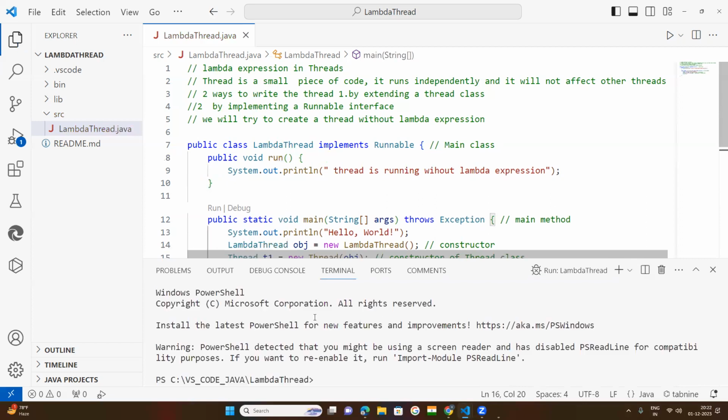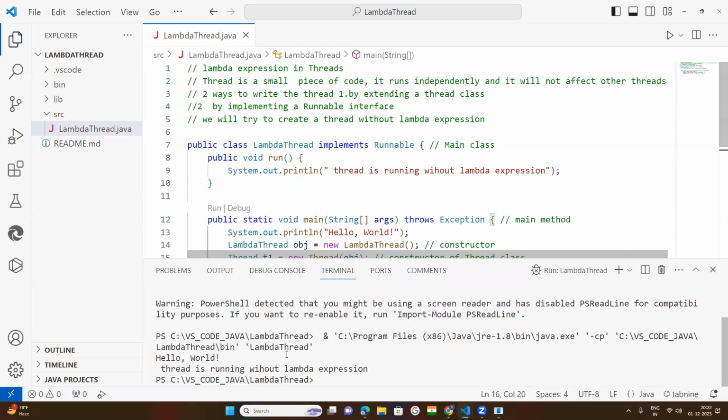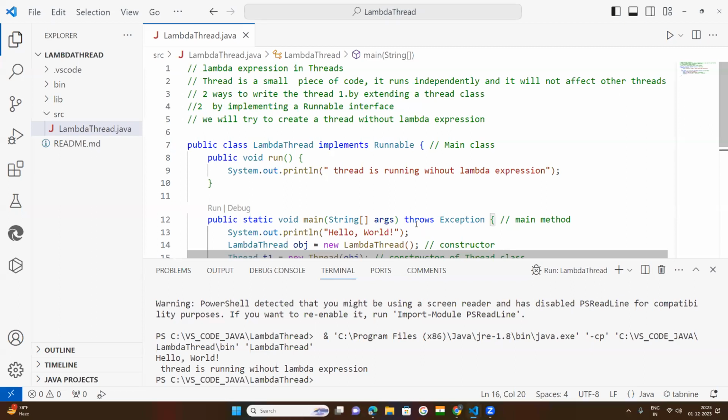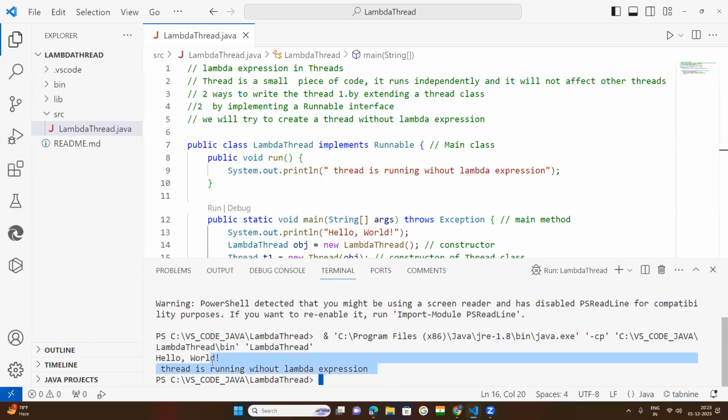Let us see what is happening. See here, the thread is running. This is the statement I have kept: thread is running without lambda expression.